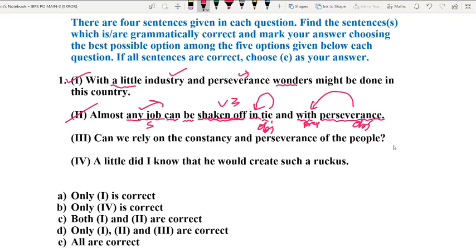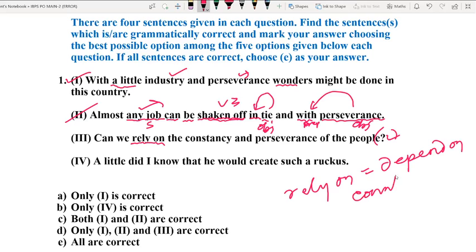It is an interrogative sentence. As you can see, the sentence ends in a question mark. Can we rely on the constancy and perseverance of the people? Right? Can we rely? Okay, can we rely on means can we depend on? Can we count on? Please do remember it. Rely on means depend on, or a beautiful phrasal verb you can remember, that is count on. Okay, so can we depend on the constancy and perseverance of the people?